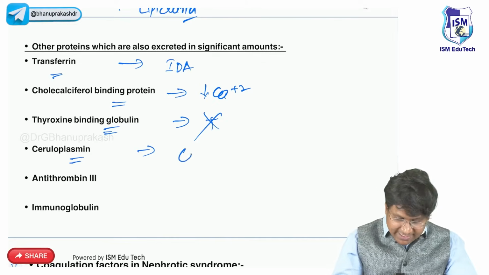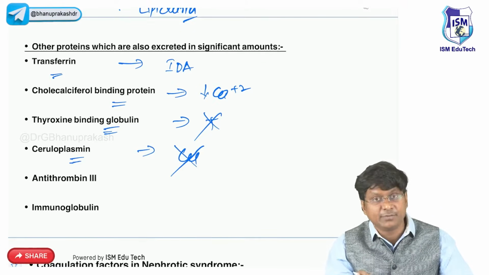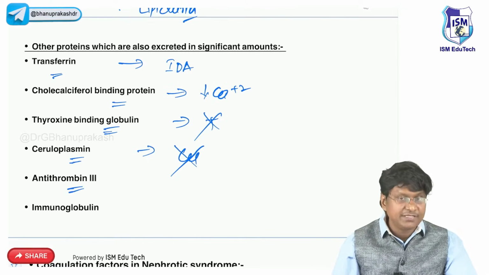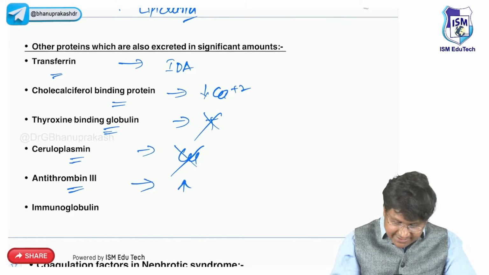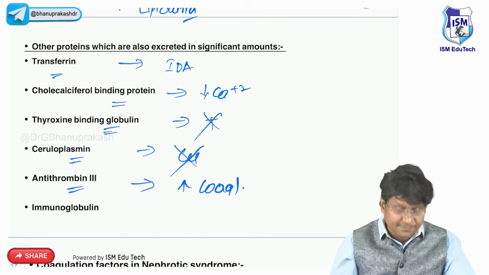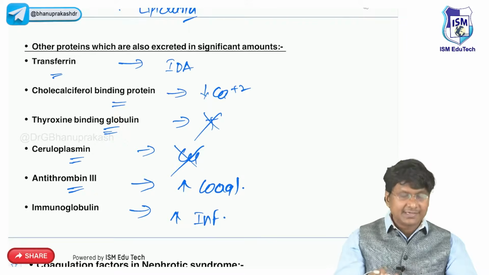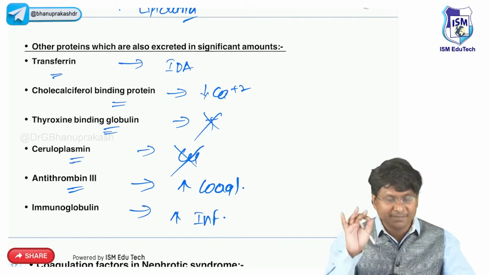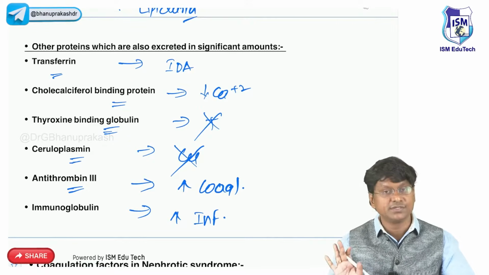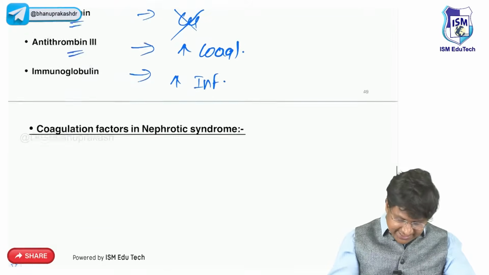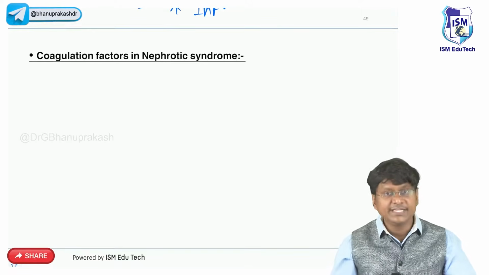Ceruloplasmin is being lost, so that is the reason why there will be impairment in the metabolism of copper. Antithrombin 3 is being lost. That is the reason why there is increased coagulation. Immunoglobulin is being lost, so these individuals are at increased risk of infections. So these are the other proteins which are being lost, but the predominant protein which is being lost is albumin, right?